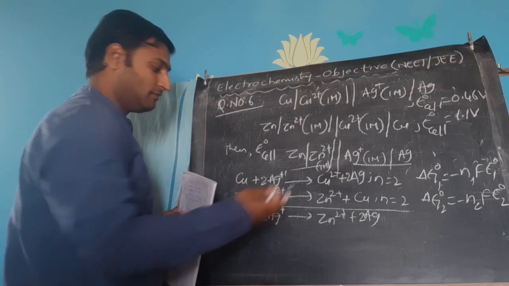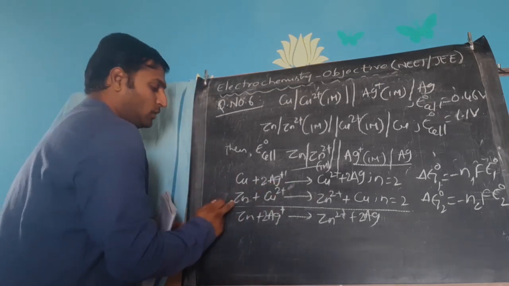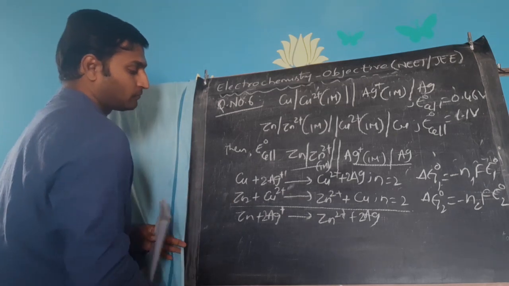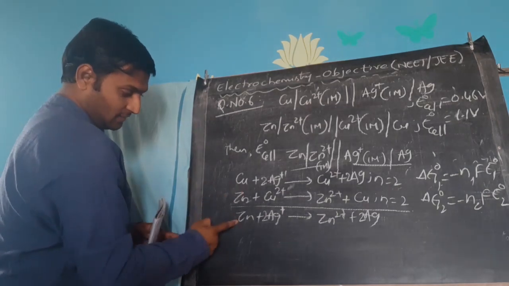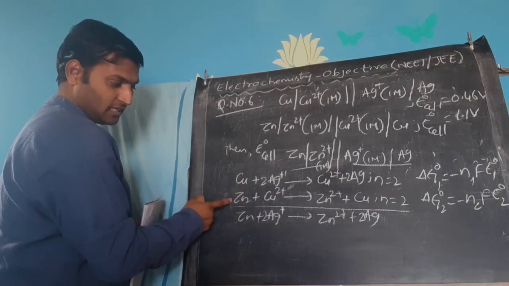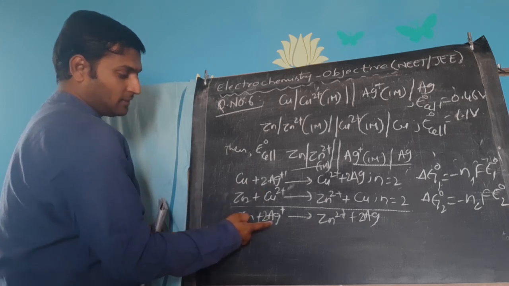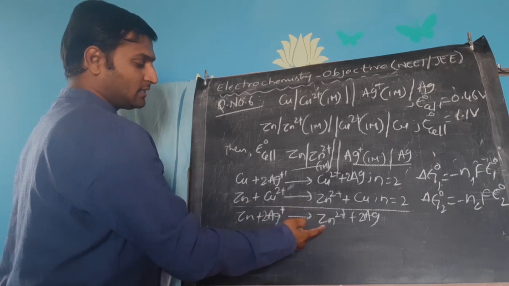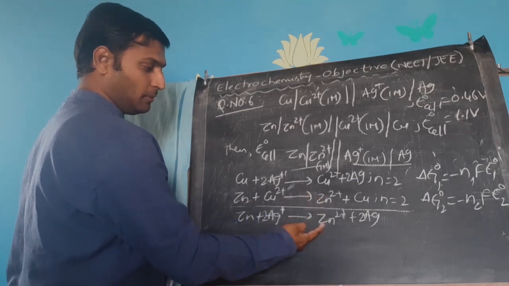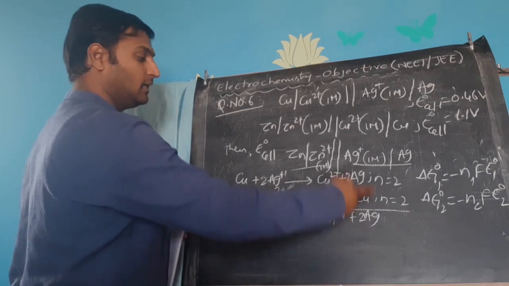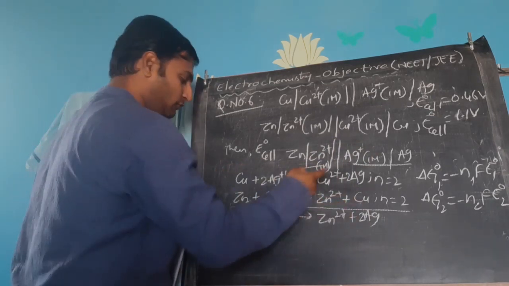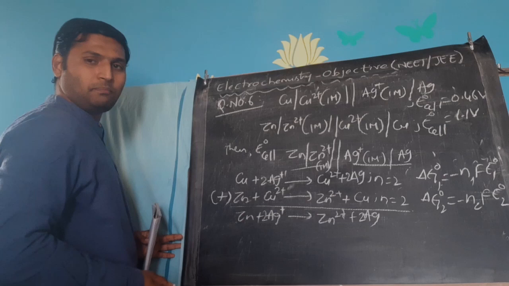Now you please observe. By doing what to these two equations do you get this equation? First let us work on that. See, you want zinc in the reactants. Here also you have zinc in the reactants. You want silver plus in the reactants. Here also there is silver plus in the reactants. You want zinc 2 plus in the products. Here zinc 2 plus in the products and 2 silvers in the products. That means copper should get cancelled, copper ion should get cancelled. For that to happen, it is enough if you simply add.